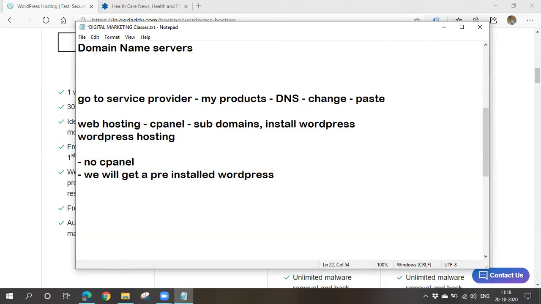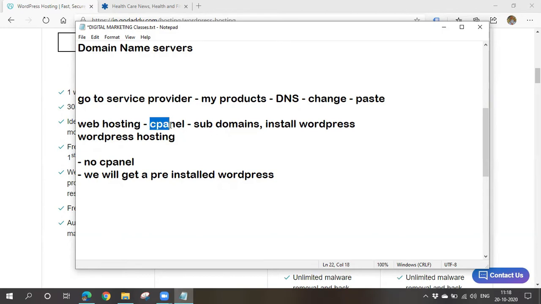I'll always suggest taking web hosting only. Why? Because we'll be getting a cPanel, and if we get any issues, we can go to cPanel and correct them. Also we can create subdomains, we can share our hosting, and we can take a backup. There are many advantages with the help of this cPanel. It is like a root folder. So that's why I always suggest going for web hosting only. WordPress hosting also will be good, but it will not have any kind of cPanel, and we cannot share our hosting with multiple websites. That's a disadvantage. So that is the difference between web hosting and WordPress hosting.